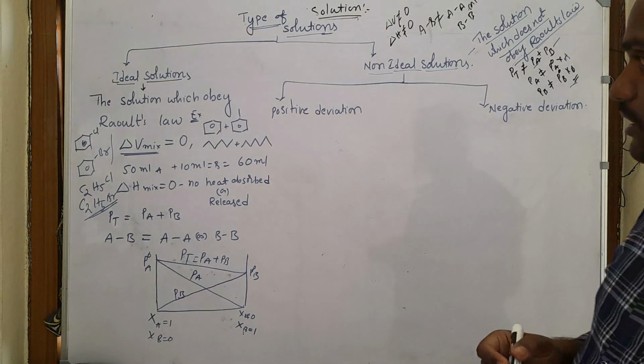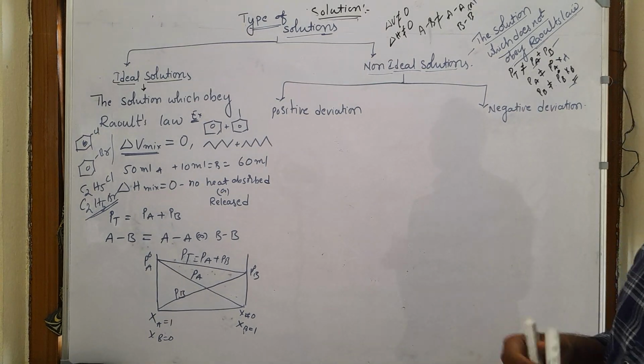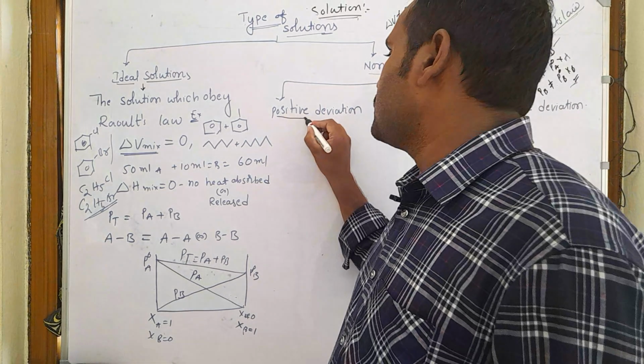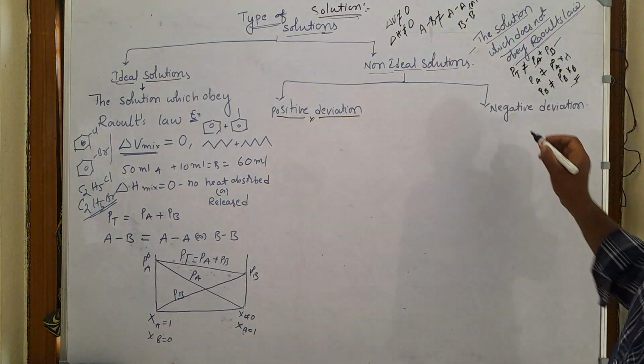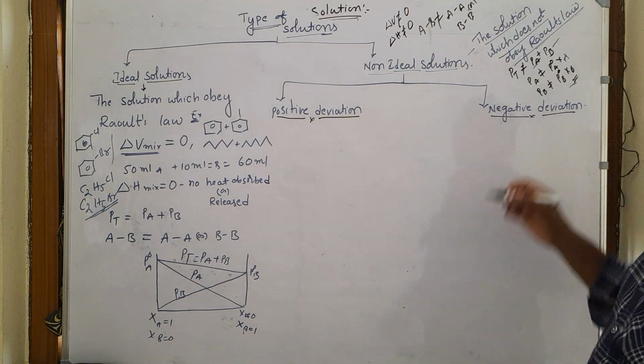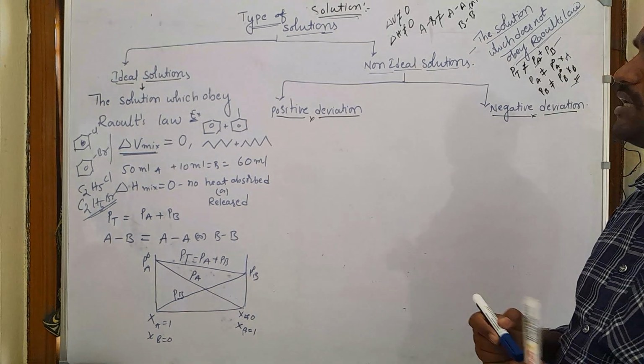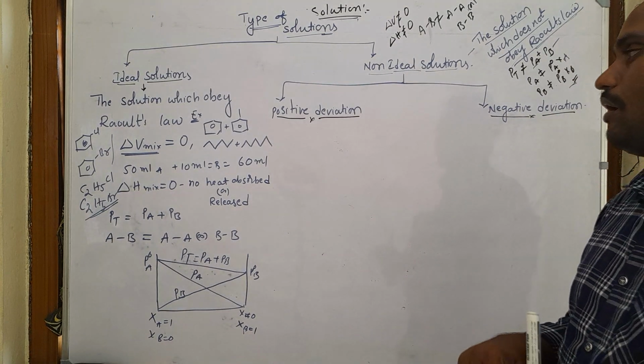So again this non-ideal behavior is of two types: the first one is positive deviation and the second one is negative deviation. So first of all, what is a positive deviation from Raoult's law?